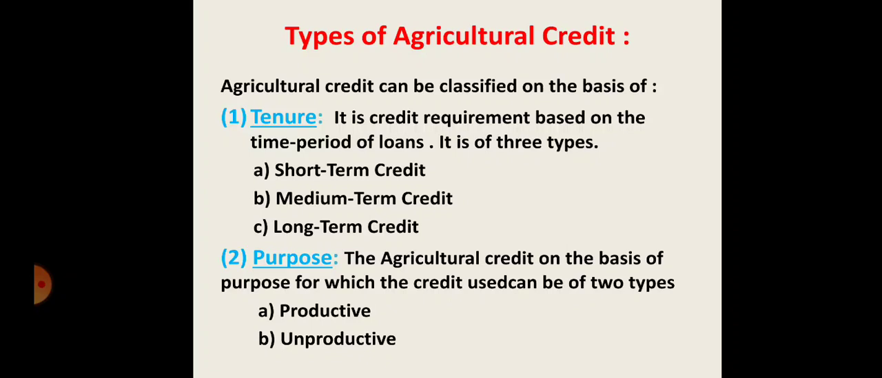Now, what does personal consumption mean? You have to purchase white goods, or those goods which do not depend on the agricultural sector, which are not used in the agricultural sector. So loans for expenditure on marriage, then religious ceremonies, etc. Otherwise health problems. Okay, so that credit is called unproductive credit.